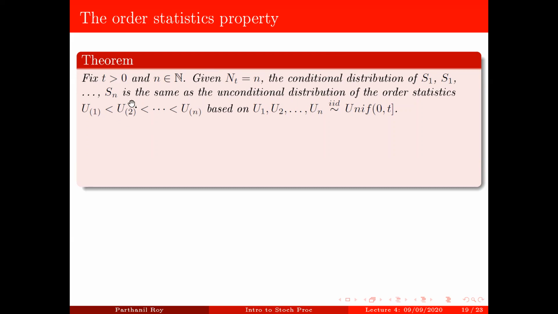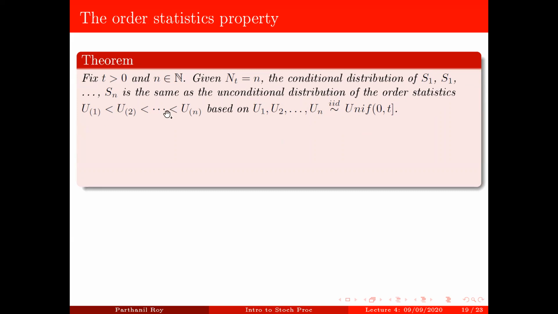So that means the conditional distribution of S1 to Sn given N(t) equal to n is the same as the unconditional distribution of the order statistics coming from a random sample of size n from the uniform(0,t) distribution. The order statistics are taken so that the order is preserved, S1 less than S2 and so on, up to less than Sn.